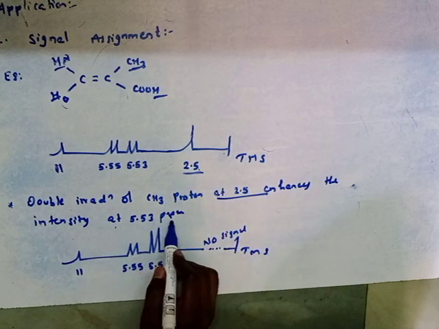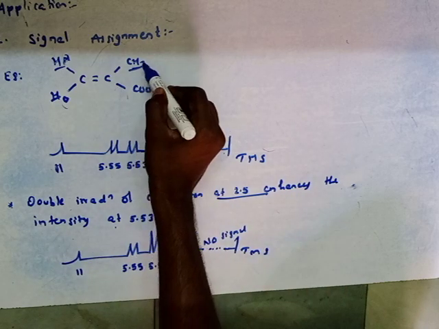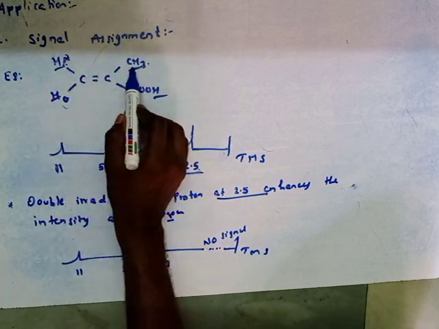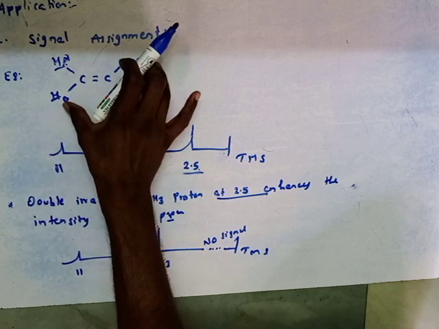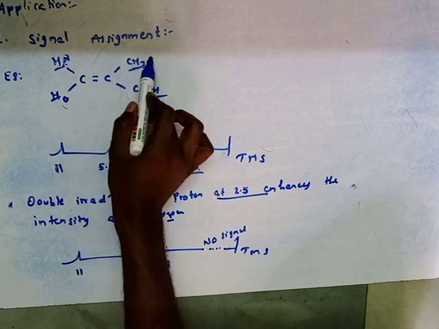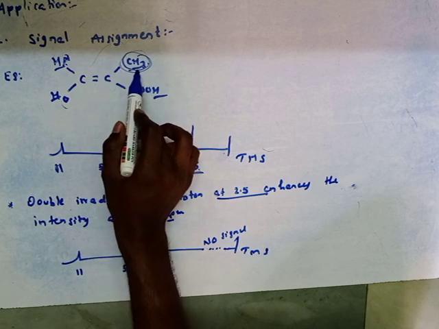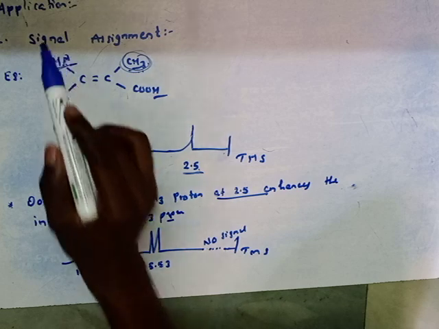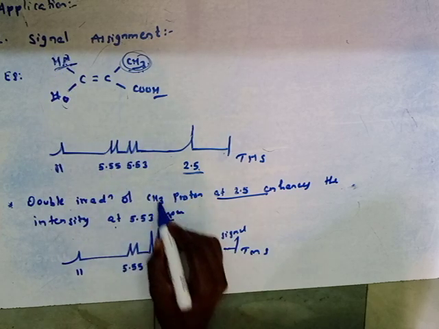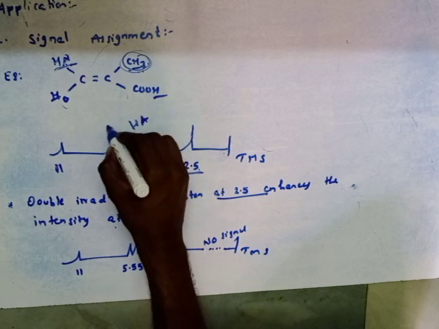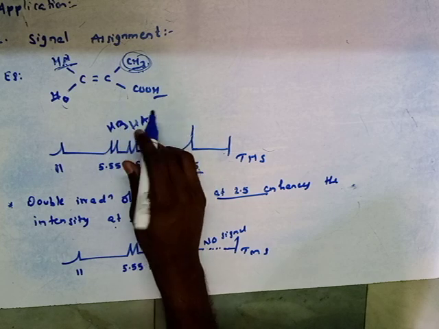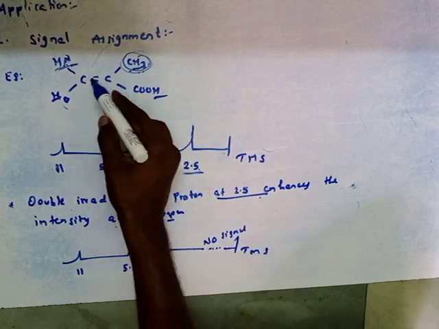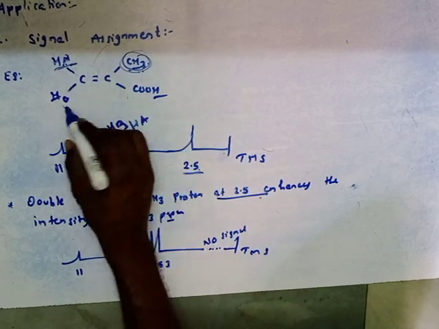The double irradiation at 2.5 enhances the intensity at 5.5 ppm. That means this CH3 and this HA will be cis to each other, whereas CH3 and HB are trans to each other. So the double irradiation of this proton will enhance the signal of the HA type of proton. You have to give the numbering, HA and HB here, right? After doing double irradiation, we can identify which one is HA and which one is HB.